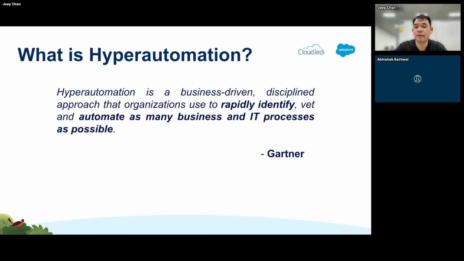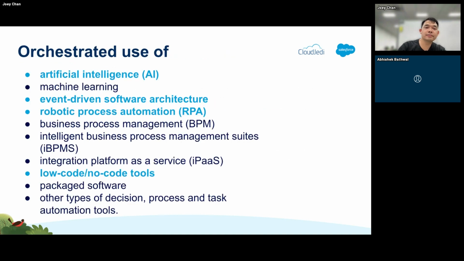So the official definition by Gartner is actually this one. It is a business-driven, disciplined approach that organizations use to rapidly identify, vet, and automate as many business and IT processes as possible. One of the key points here is it's actually business-driven in that it's automating as many business processes as possible. So it could be combining multiple different processes, multiple different tools. And for the next slide, it's actually combining many of these, if not all of it.